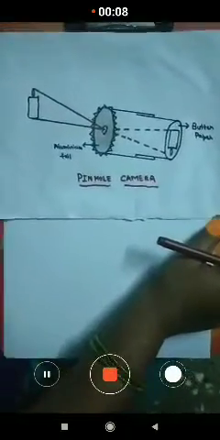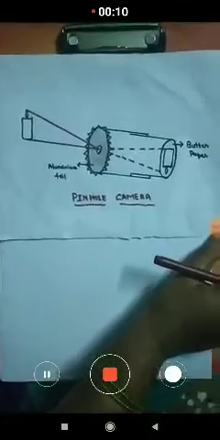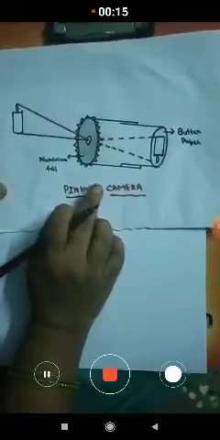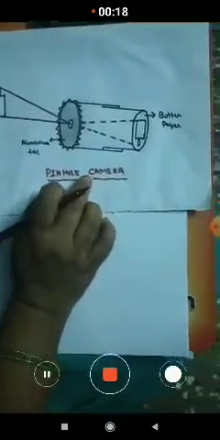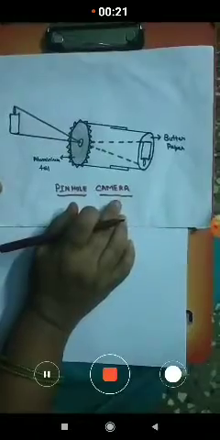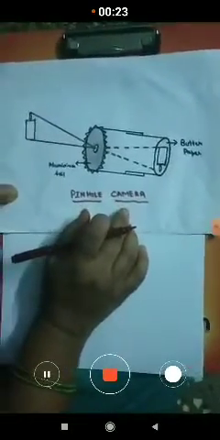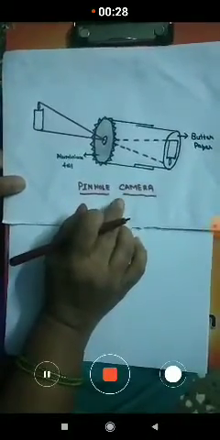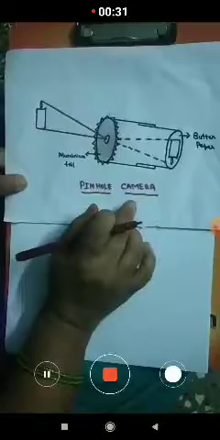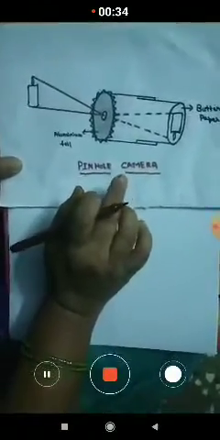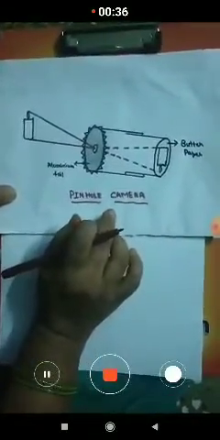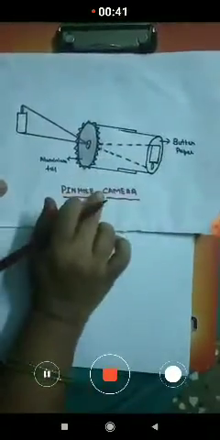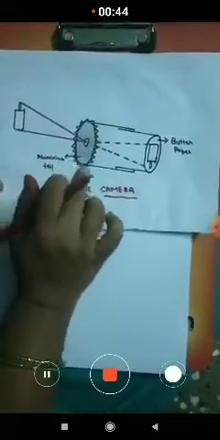Now we'll move on to the next topic, that is the pinhole camera, children. So now you can observe the pinhole camera. This works on a simple application of the property of light. You have read the property of light. What is the property of light? It is the rectilinear propagation of light. That means light always travels in a straight line. So this pinhole camera works on the principle that light travels in a straight line.